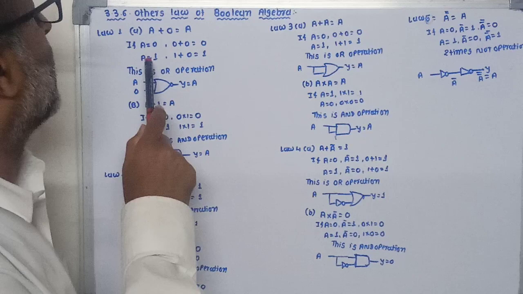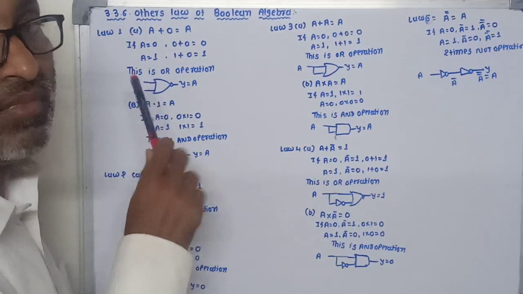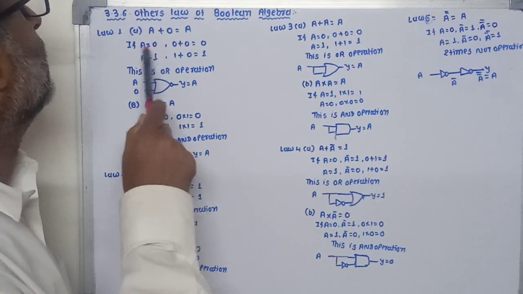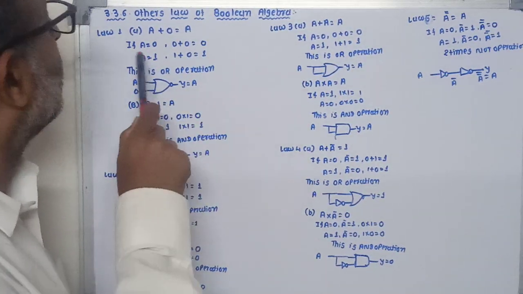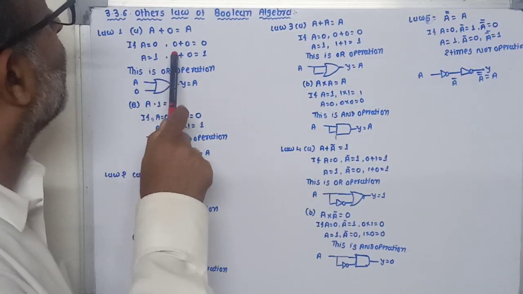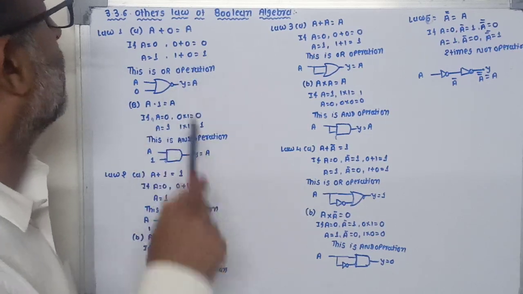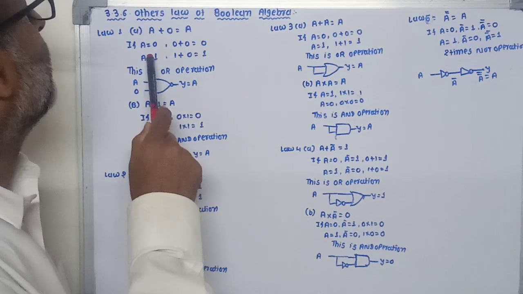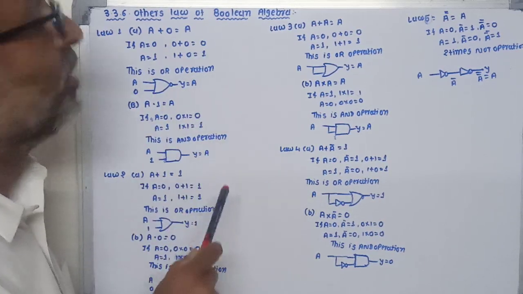Similarly, when we give a high level or one input to A, A is equal to 1 and 1 plus 0 is equal to 1. So if input A is 0, we get 0. If input is 1, then output is 1.